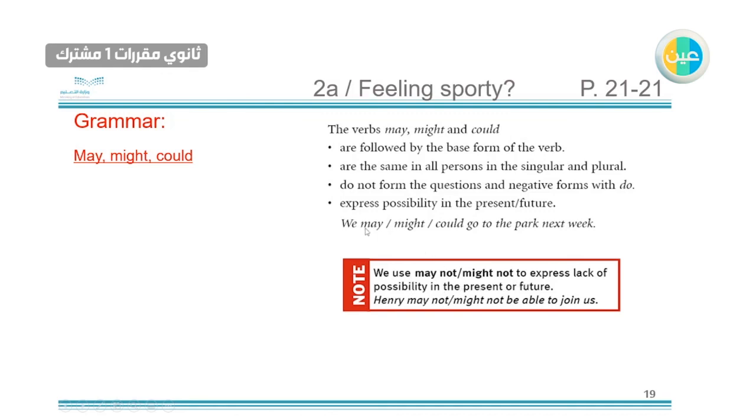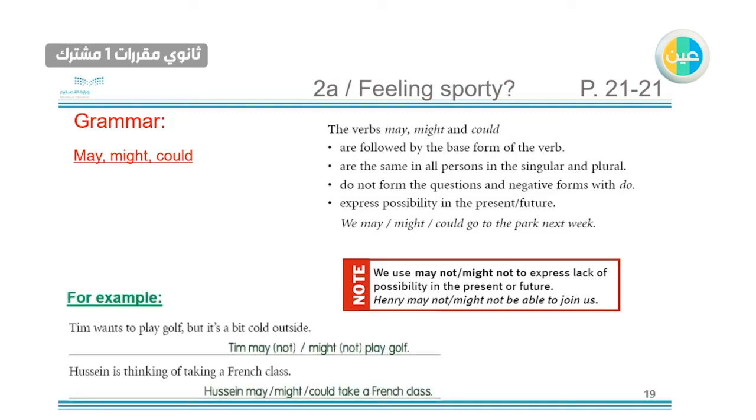For example, if you say we may go to the park next week, that means maybe 50% that we will go. But if you say we may not go to the park, that means mostly you are not going to the park. Here are another two examples. Tim wants to play golf, but it's a bit cold outside. So Tim may not or might not play golf. Why? Because it's a bit cold outside. Hussein is thinking of taking a French class, so he's not sure about it. Hussein may or might or could take a French class.